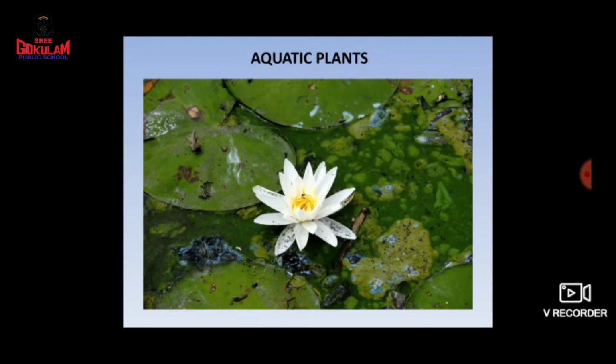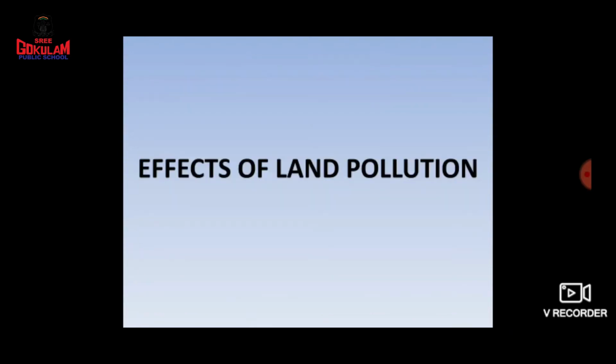Okay, now we can see which are the effects of land pollution. So children, do you know we are buying so many types of food materials which are packed in wrappers. What is the meaning of wrappers? Covers. Okay, covers or tins or jars. But after eating the food item, what will we do with these wrappers, tins or jars? Yes, we throw these wrappers, tins and jars away. Yes, this is becoming rubbish. What is rubbish? You know, rubbish means waste.